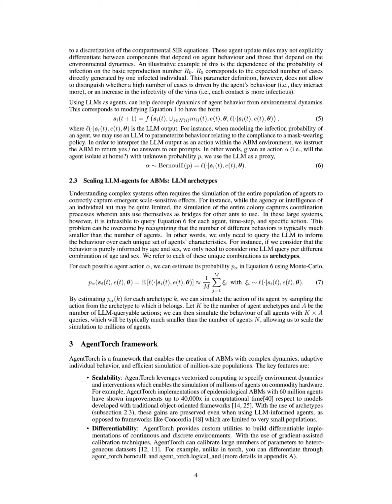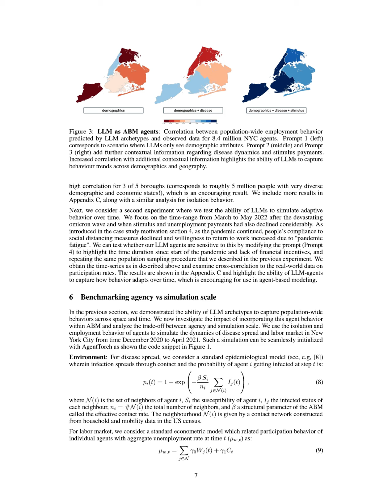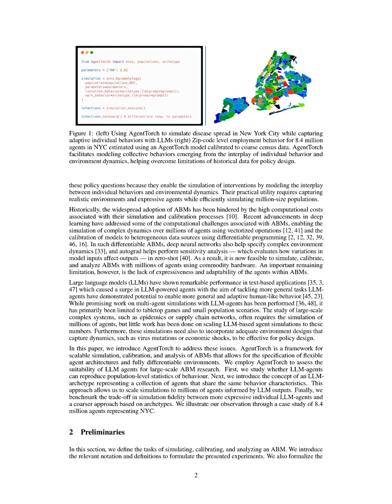This decision-making process is executed through the agent's update rule, where the LLM output is used to determine the agent's willingness to work, which is then sampled from a Bernoulli distribution to simulate the agent's behavior. By aggregating the decisions of all agents, the framework can capture population-wide behaviors, such as labor force participation rates, and analyze how these behaviors adapt over time in response to changing circumstances, such as the decline of stimulus payments or the emergence of pandemic fatigue. This illustrates how LLM agents can effectively model complex interactions within the AgentTorch framework.